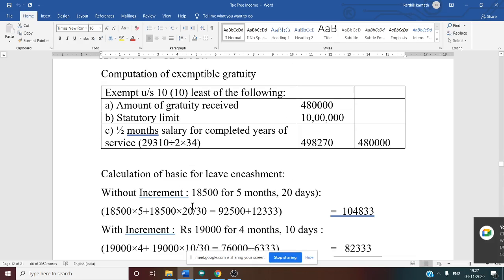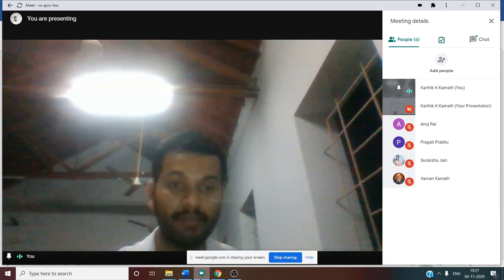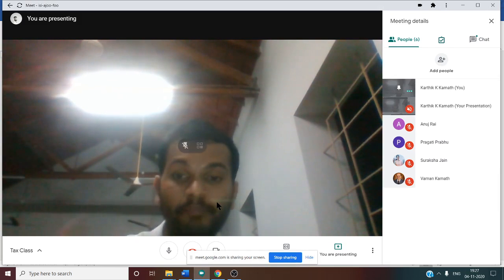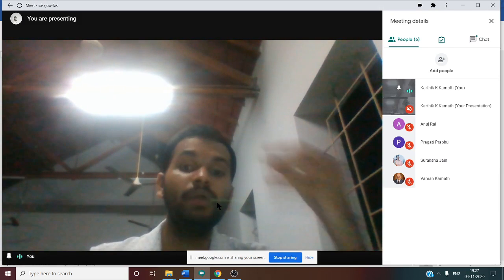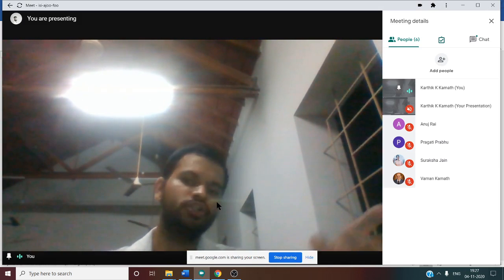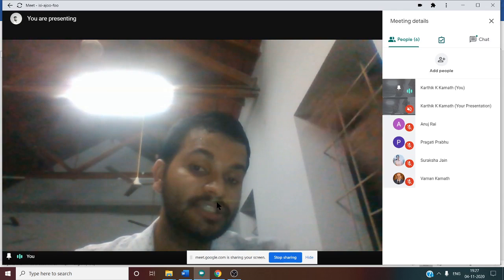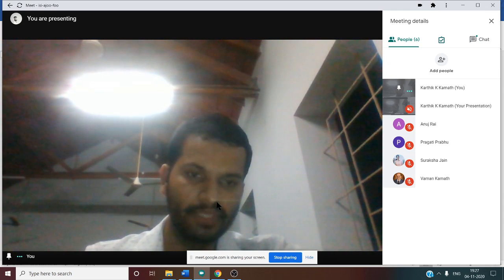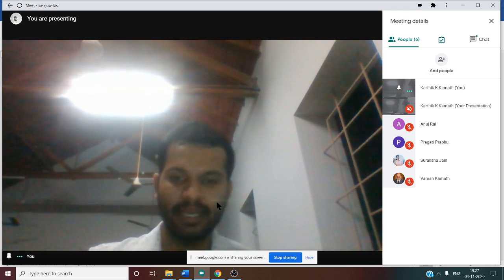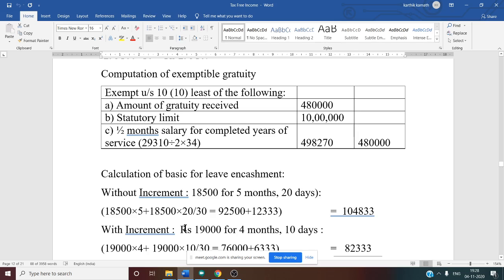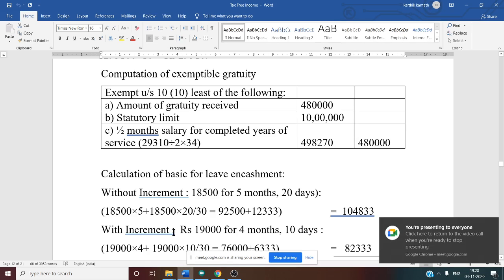Now in the working note, again there are two concepts, with increment and without increment. Why are there two concepts? Because here an annual increment is given. In the question the annual increment is given, and here the increment falls due in September every year. So let us see. First we need to see with increment.